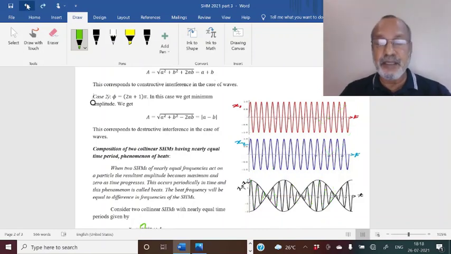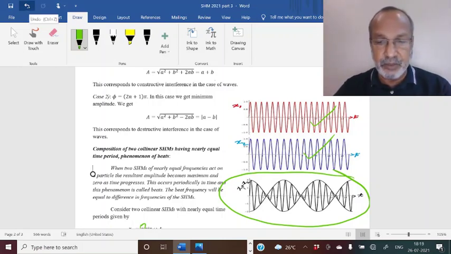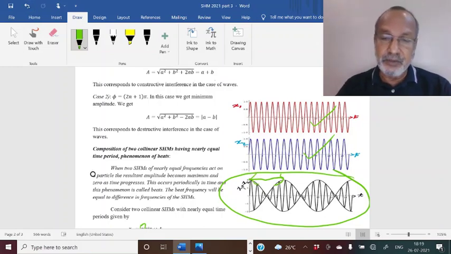You may be thinking how I added this and this to get this third diagram. That can be done very easily using the computer program called Mathematica, which I will explain in a separate class. From this diagram, you can also see that this beat is occurring periodically. So there is a beat time period or beat frequency, and we can show mathematically that the beat frequency is equal to the difference in frequencies of the individual waves.